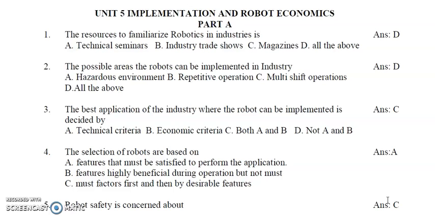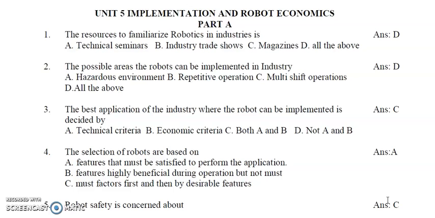The best application of the industry where the robot can be implemented, which is decided by what factors? Whether only technical criteria have to be considered, or otherwise economic criteria also to be considered, or A and B both should be considered. So here the answer is C, both A and B. The technical criteria as well as the economic criteria must be considered for selecting a particular application in the industry.